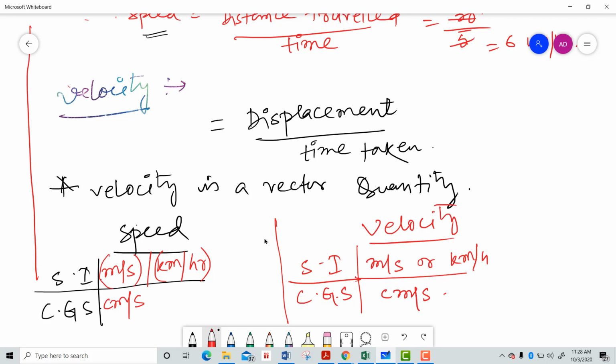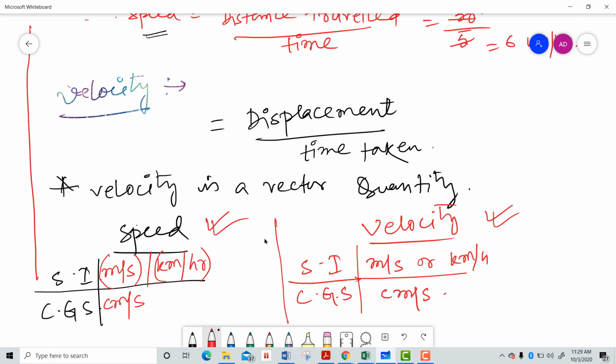That means the CGS and SI unit for speed and velocity both are the same, right? But both are different quantities.